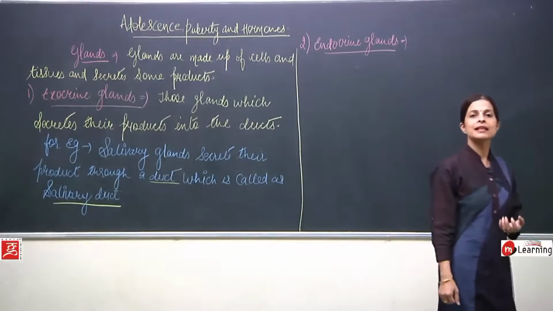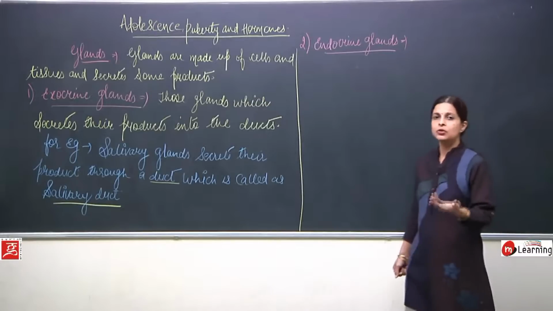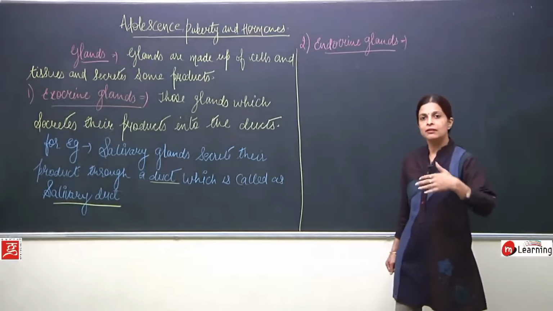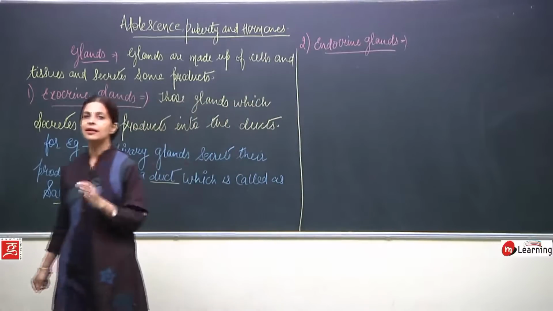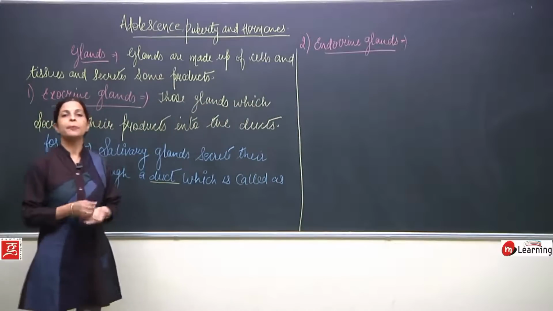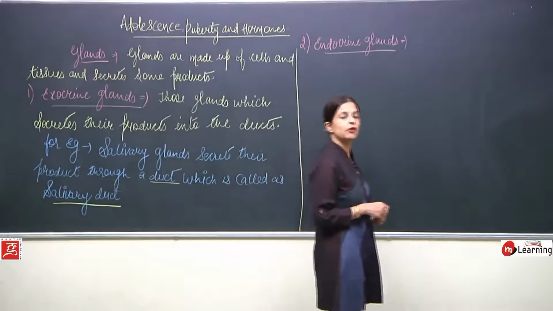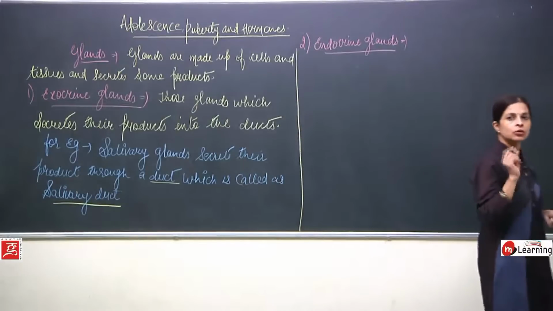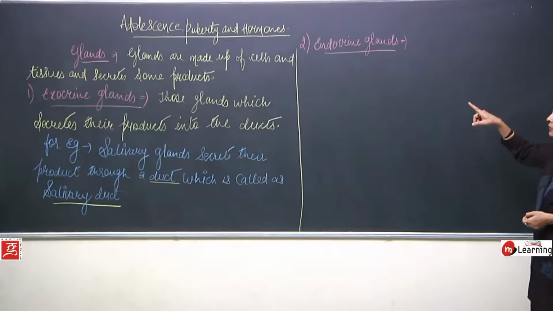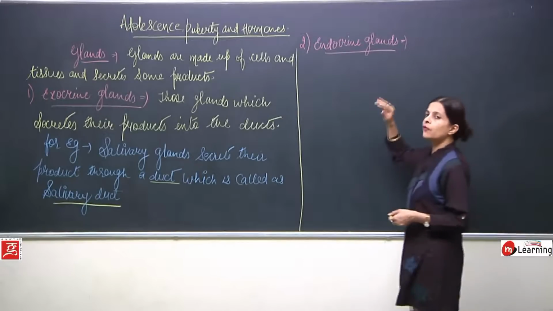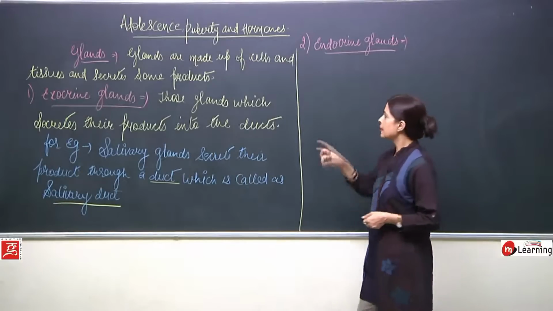Now, as these glands do not have ducts, because they do not secrete their secretion into a duct, they are also known as ductless glands. Okay, so what I'll be writing now? I am writing the definition of endocrine glands. What is the meaning of endocrine gland, children? Those glands which secrete their product directly into the blood and not into the duct.